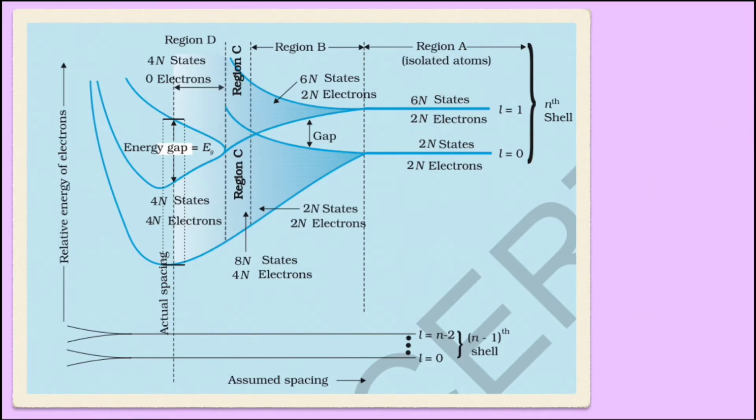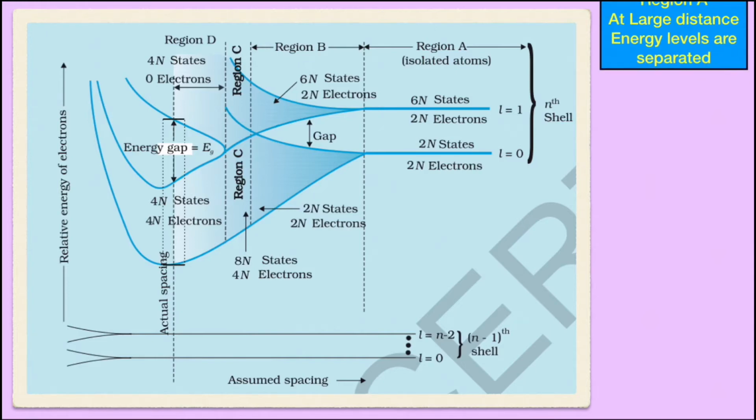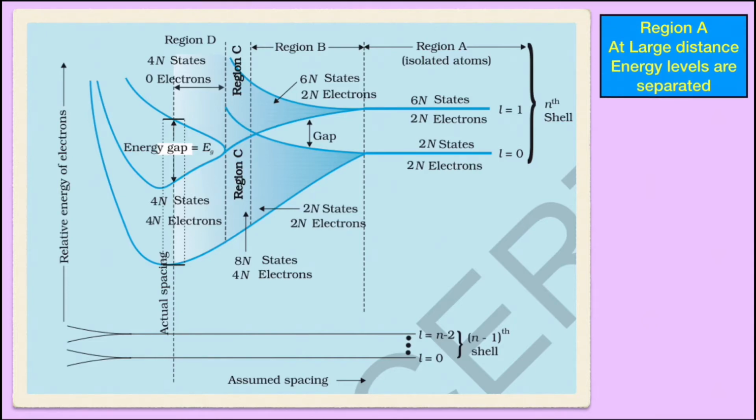If we take the example of a 4 valency element, then its S level will have 2 electrons and P level will also have 2 electrons out of 6 possibilities. So if there are n number of atoms, then 2n electrons would be present in S level and 2n electrons are present in P level out of the 6n states. So in P level 4n states are vacant, in which electrons are possible. So this region A shows that at large distances these energy levels are separated by some energy gap.